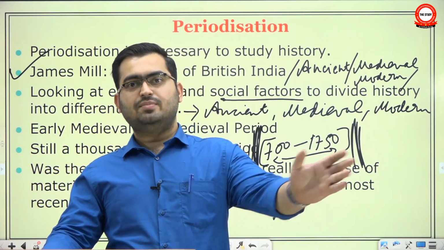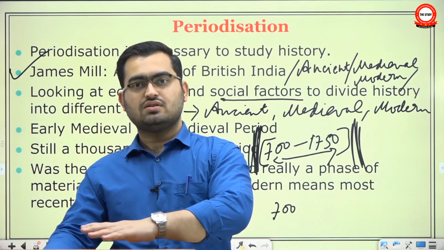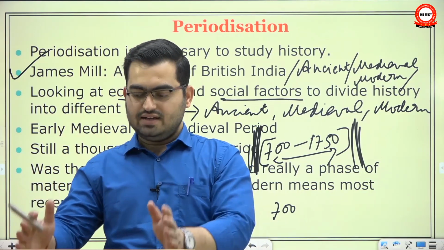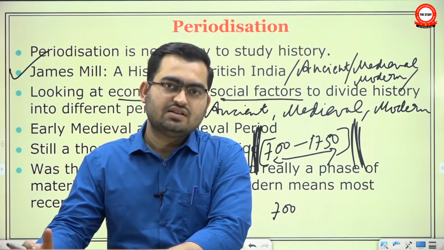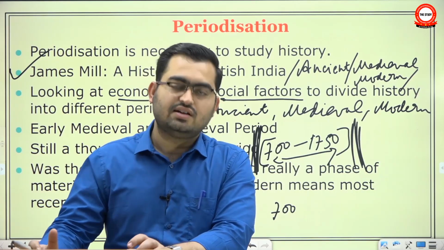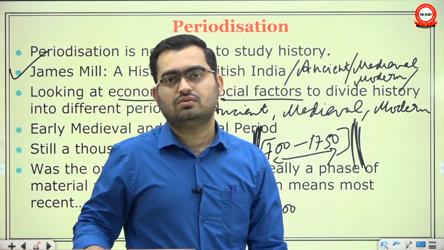Similarly, what was happening in 18th century was closer to what was happening in 19th century. So this periodization is only a convenience exercise, okay, so that you can study history conveniently. Beyond that, it has not much value, okay.